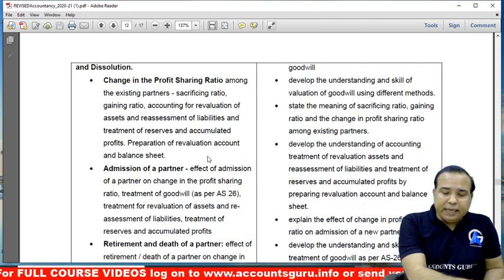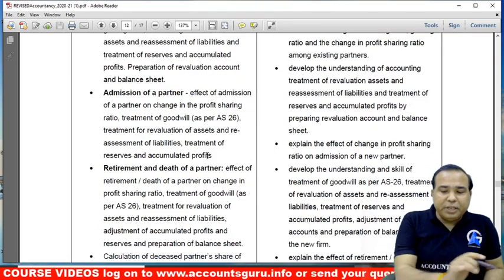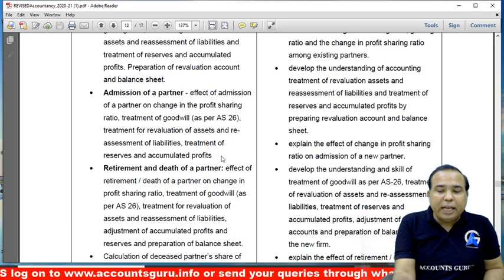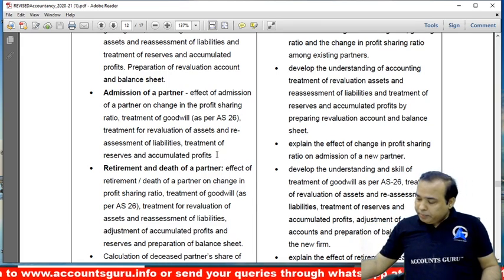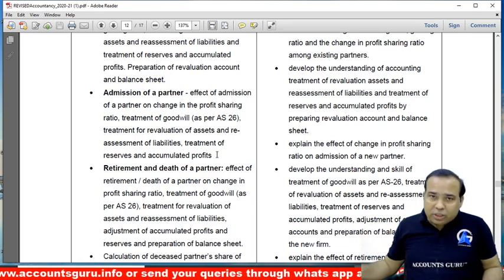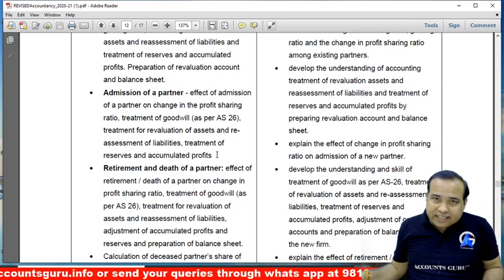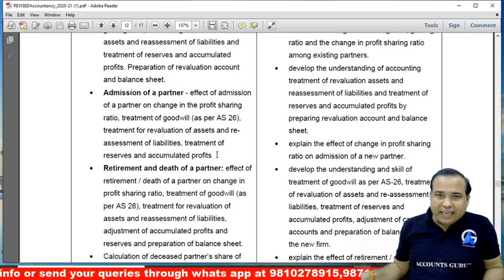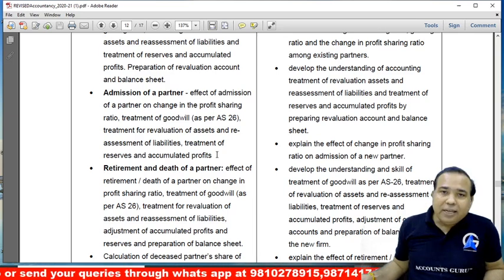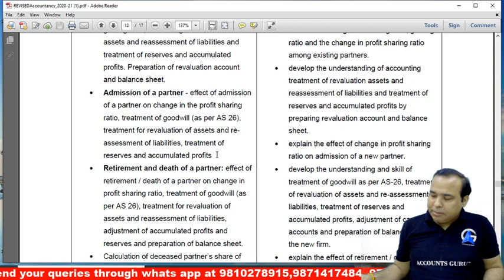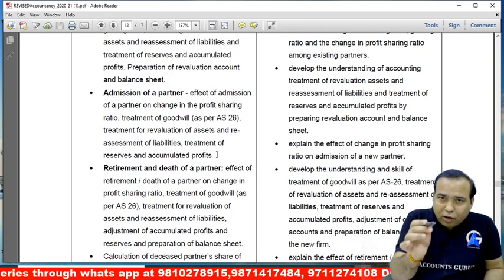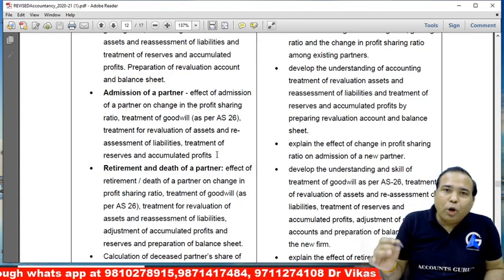But in admission, you can see you have the treatment of revaluation, of assets and liabilities, reassessment, treatment of reserves, surplus and accumulated profits. If you see the old syllabus, the syllabus which existed before this change, you will find after the reserves and profit, one more line is given. Kindly see the existing syllabus: there's the line, adjustment of capital and preparation of balance sheet. Take out a pencil and mark that this is now not to be done.